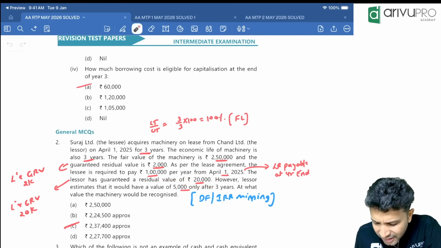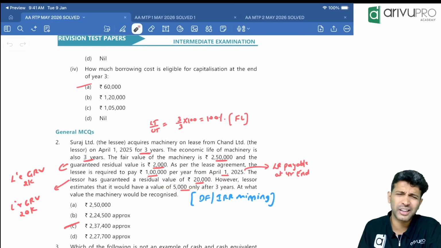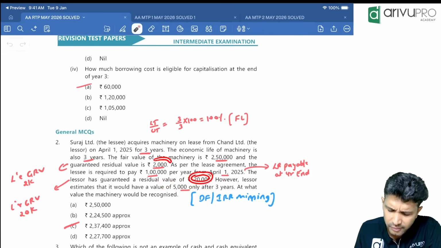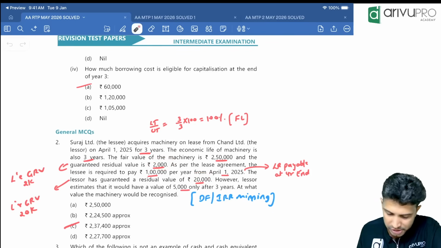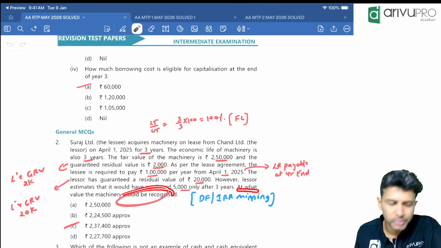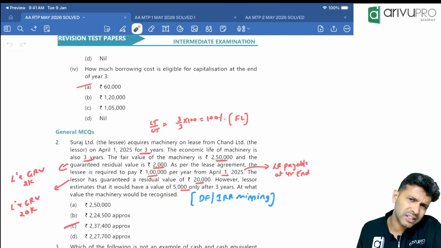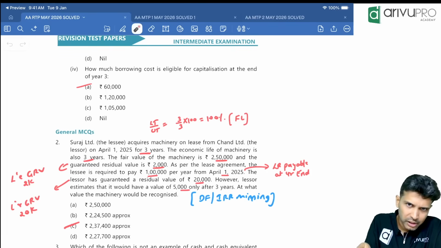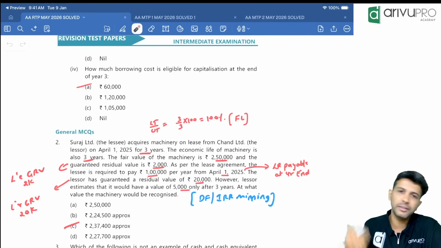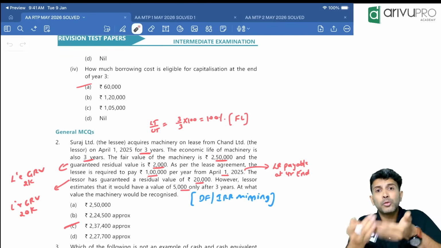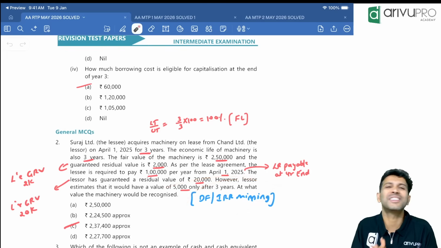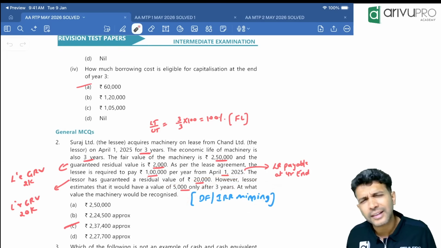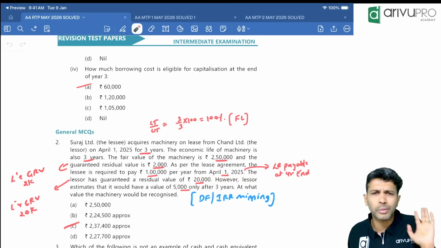Lessor estimates that its value is 5,000. Estimated value is irrelevant. We want the total guaranteed residual value. How much is that? 20,000 for lessor, 2,000 for lessee. That's pretty much it. Now, at what value machinery should be recognized? So, lessee will recognize the machinery at present value of minimum lease payment or fair value of the asset, whichever is lower. But to find out present value, we need discount factor. Here, discount factor only was missing. If they had given discount factor, acceptable. We can do it as a 2-marker question.